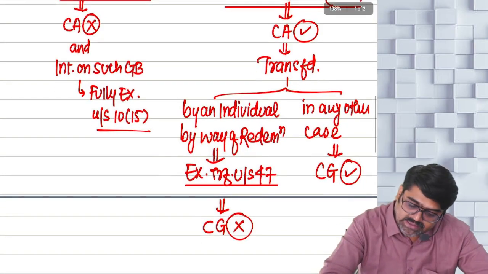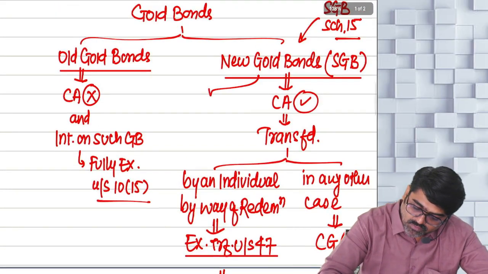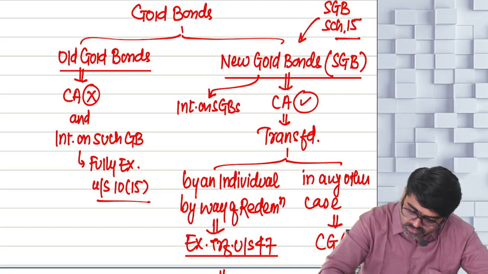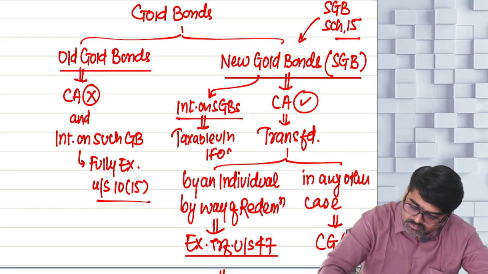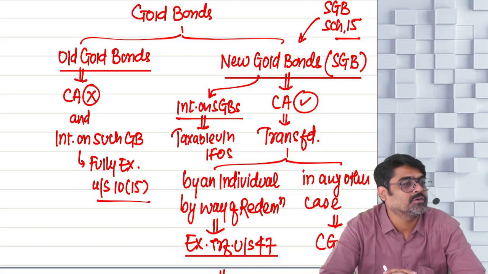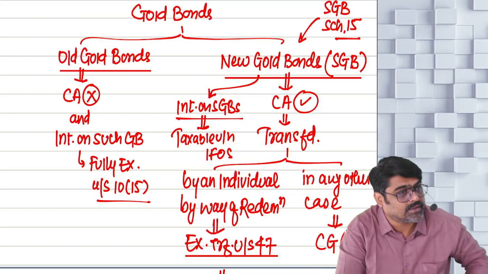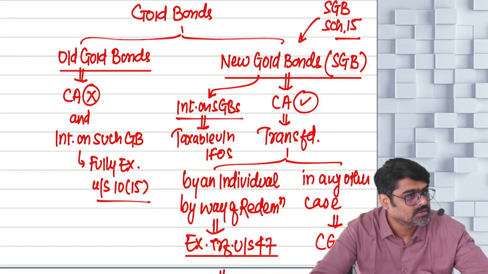Okay. And any interest, what did I say? Any interest on the sovereign gold bonds, SGBs, that interest is taxable under the head IFOS. That interest is not exempted. So first of all, they are your capital assets also, and their interest is also not exempted. Their interest is taxable as your income from other sources. Will you remember this?